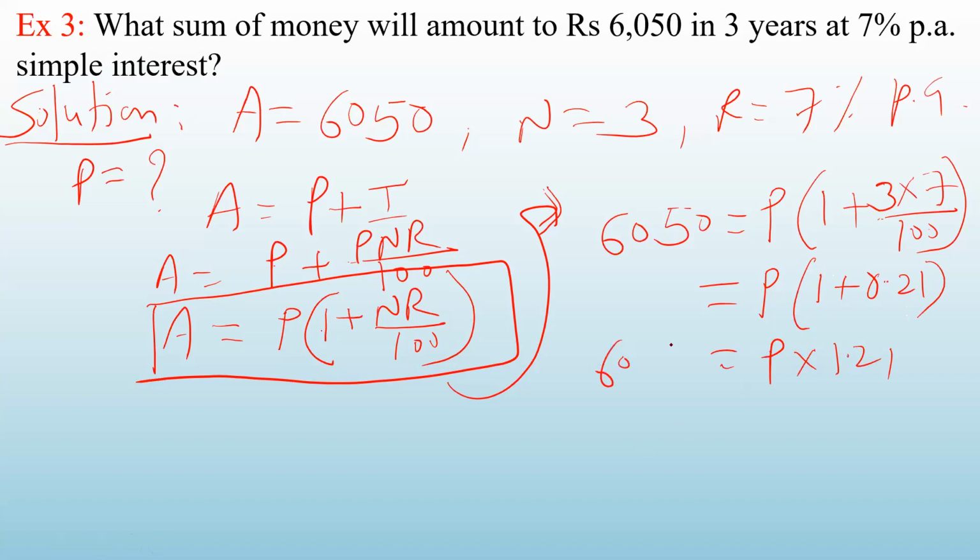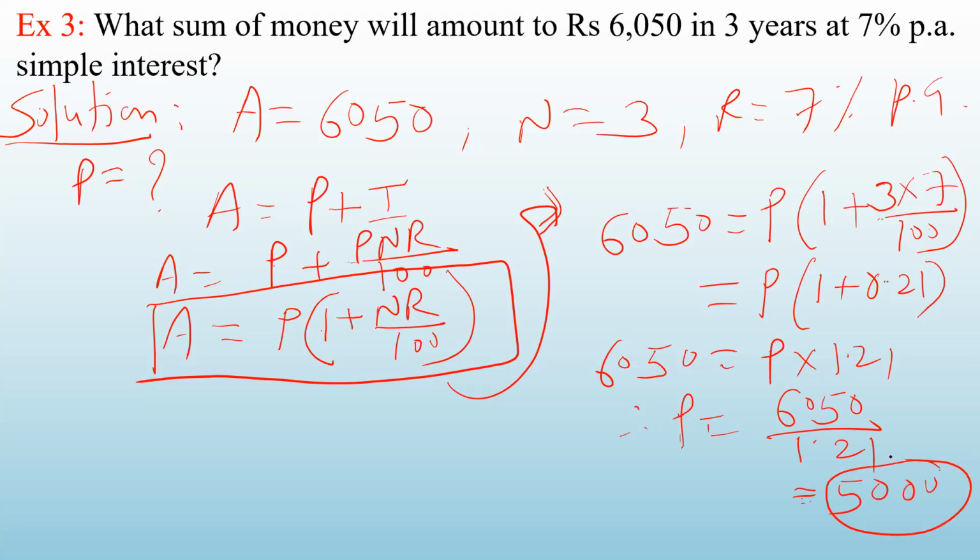Okay. 6,050. So 6,050 is P into 1.21. So what will be the value of P? This 1.21 you have to shift to the other side. So it will divide. So 6,050 divided by 1.21. You are getting 5,000. So that means the principal amount is 5,000. So that means if 5,000 is kept in a bank, then it will become 6,050 in 3 years at 7% per annum rate of interest. Okay.